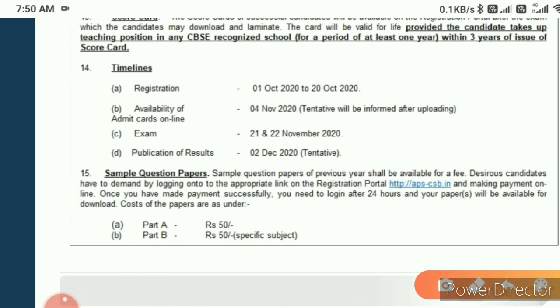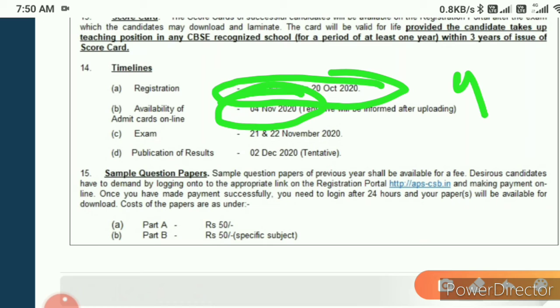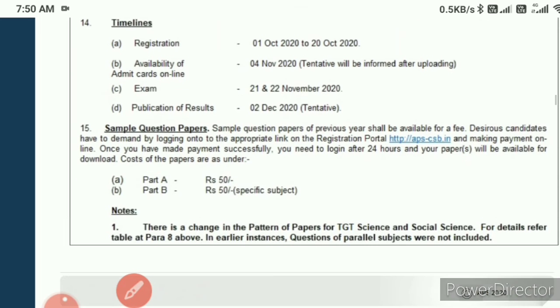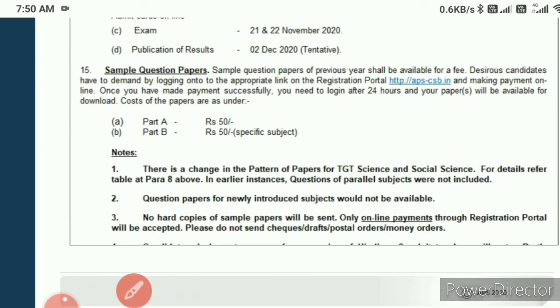The registration date is 1st October to 20th October, and they will make the admit card available on 4th November. Then after that, the exam they will conduct is 21st to 22nd November 2020, and they will declare the result on 2nd December. This is the tentative date, it is not sure that they will declare it then. Now another point is given here. If you want a sample question paper, you have to pay 50 rupees per paper or per part.